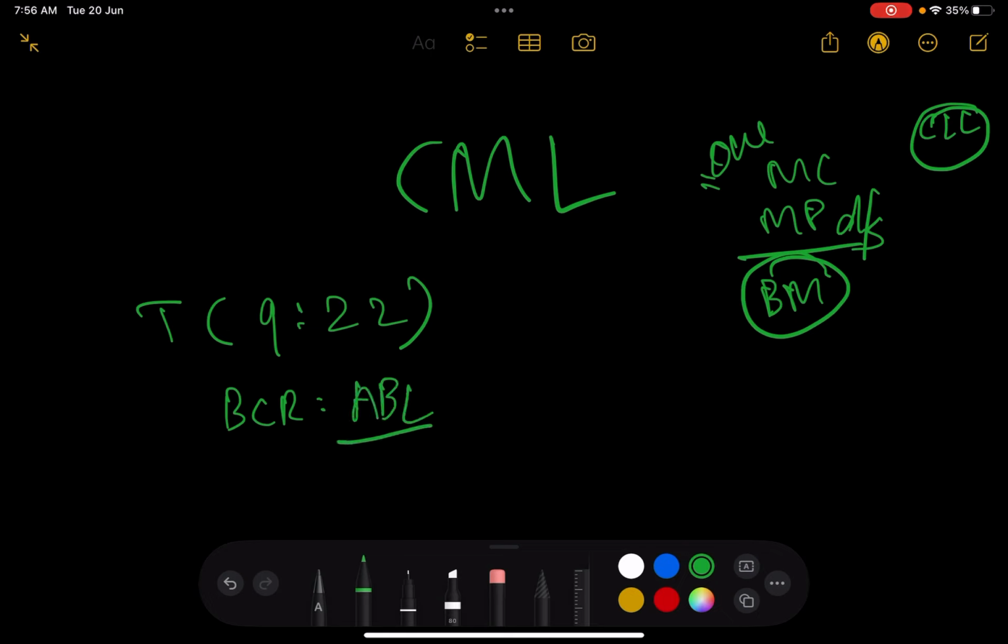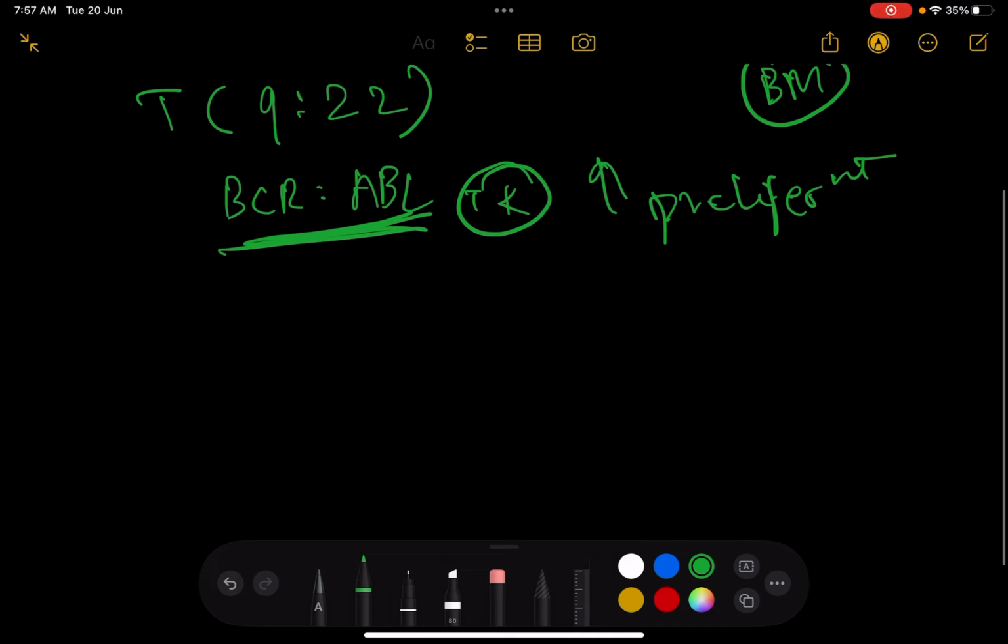Now, the BCR-ABL translocation has tyrosine kinase activity, and tyrosine kinase activity causes increased proliferation of the myelocytes. So there's going to be increased proliferation of myelocytes because of this translocation. Let's say there is a BCR gene on chromosome 22 that gets translocated to the ABL side on chromosome 9. ABL is a tyrosine kinase, and there's going to be increased proliferation. And increased proliferation is going to cause what?